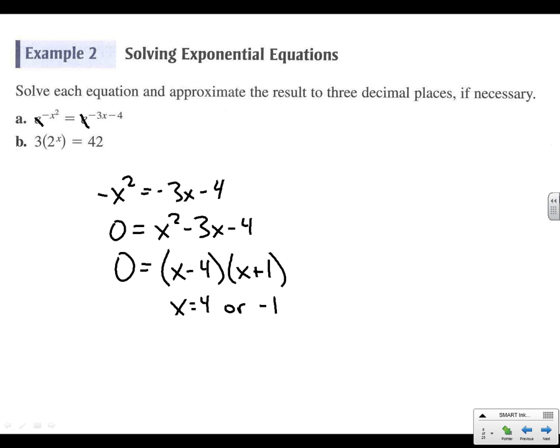Okay, second problem, first of all, we're trying to get the x by itself, so we're going to divide by 3 first. So now we've got 2 to the x equals 42 divided by 3. You end up with 10 plus 4, 14.